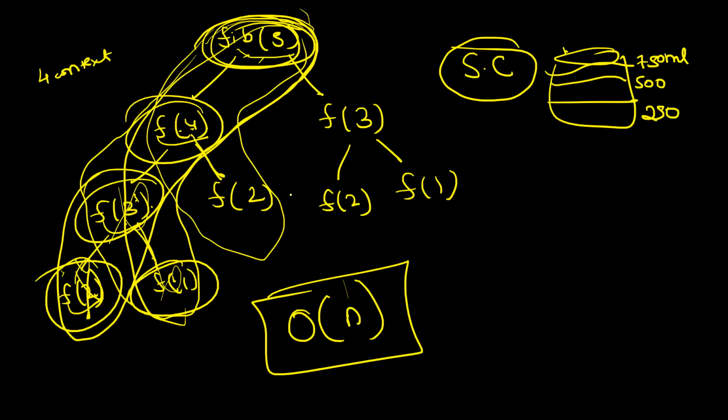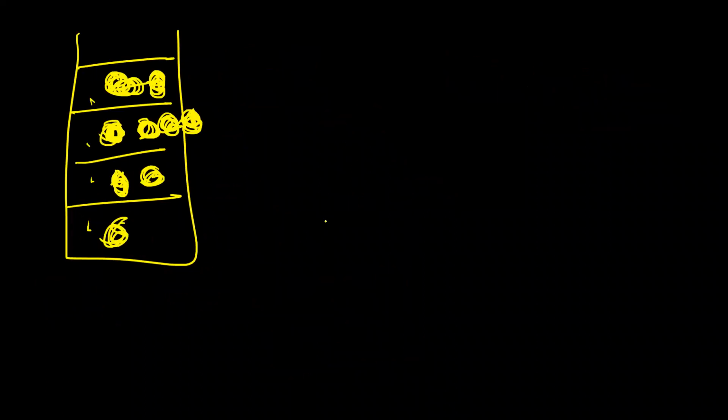Achha. Now I ask you, what is the recurrence relation? Okay. We talk of the recurrence relation also, right? So, I say the time taken to find the nth Fibonacci term. What is T of n? T of n is the time taken to find the nth Fibonacci term.